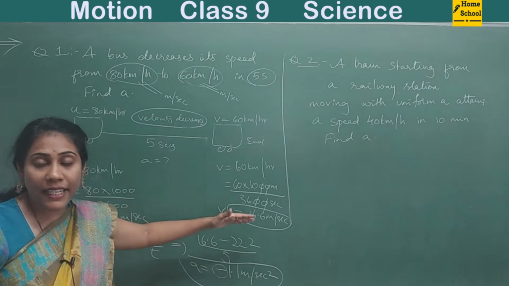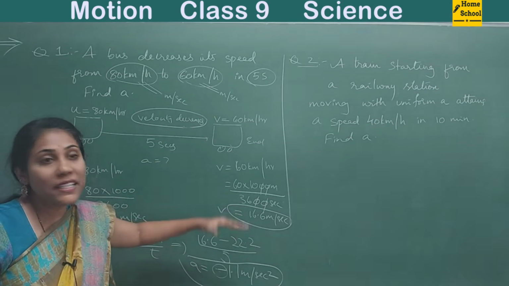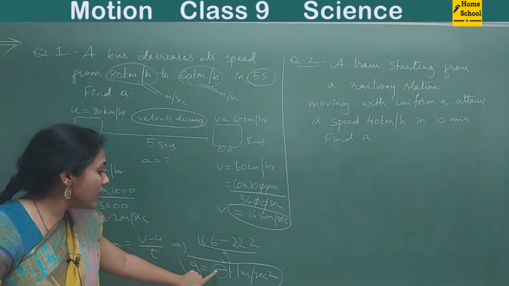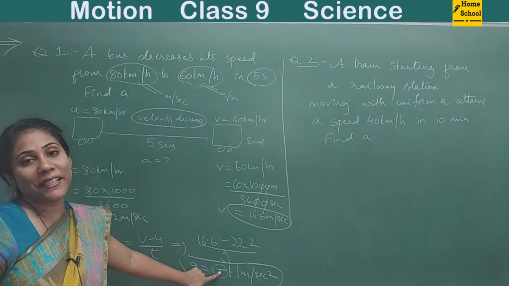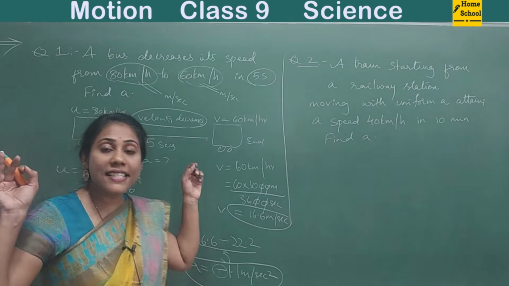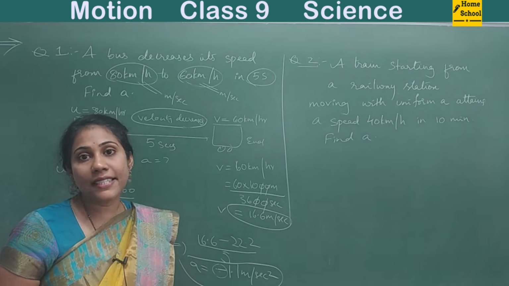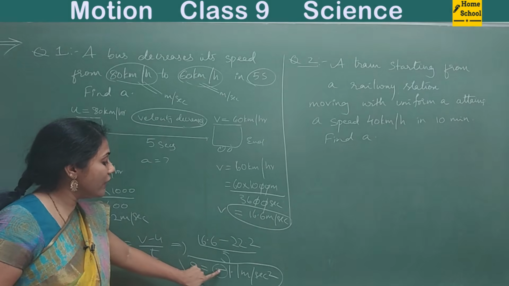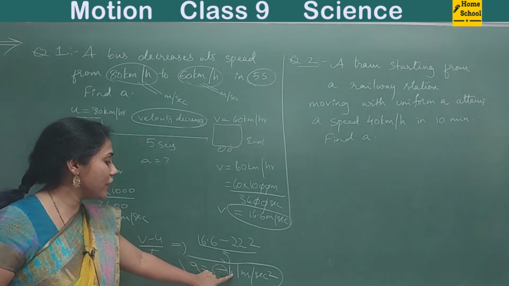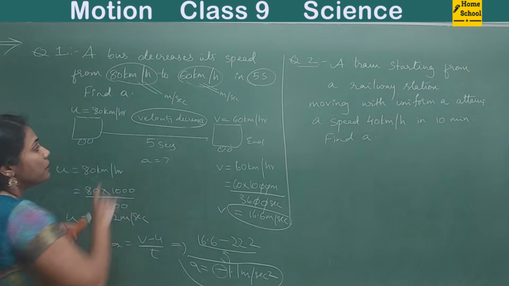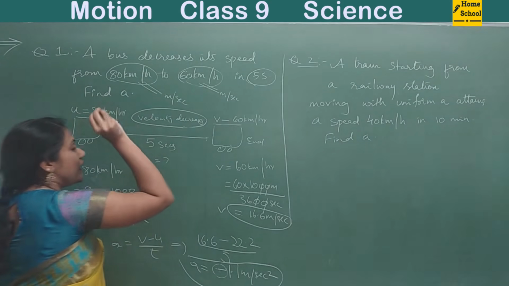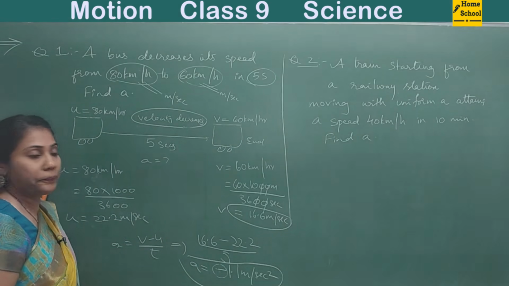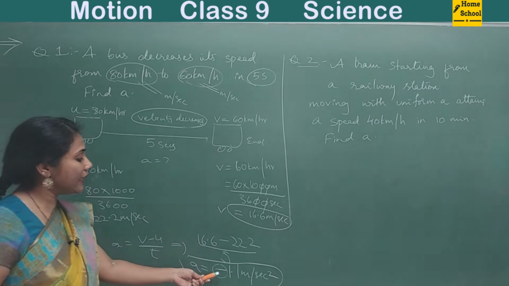Acceleration has a sign, velocity also has a sign. This is really very important to understand. Whenever you have a minus sign for acceleration, it means that the object is moving slow, so the final velocity is less than the initial velocity. This is the meaning. One of the very, very important concepts.